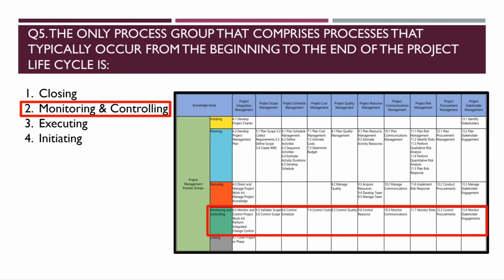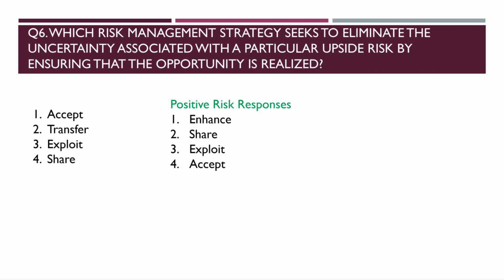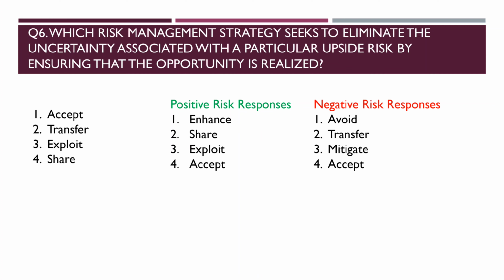Now let's move to question number 6. Which risk management strategy seeks to eliminate the uncertainty associated with a particular upside risk by ensuring that the opportunity is realized? If you have learned about the risk management process, there are two types of risk responses: positive and negative. In positive, there are enhance, share, exploit, and accept. In the negative risk responses, there are avoid, transfer, mitigate, and accept.